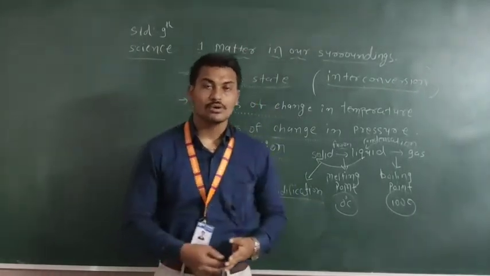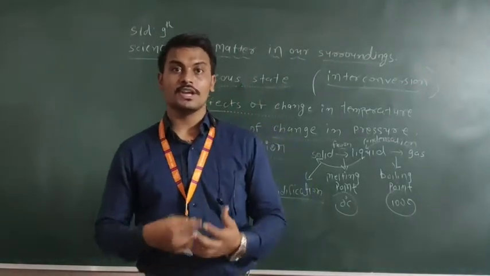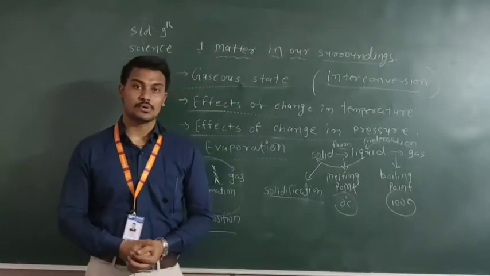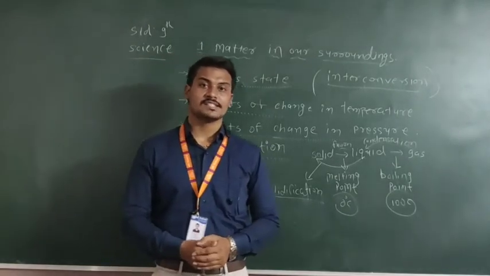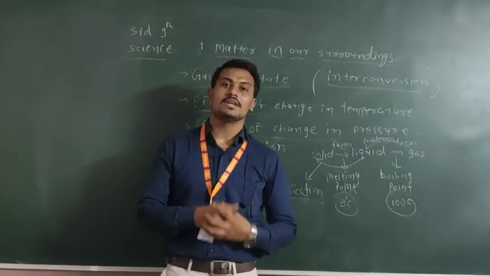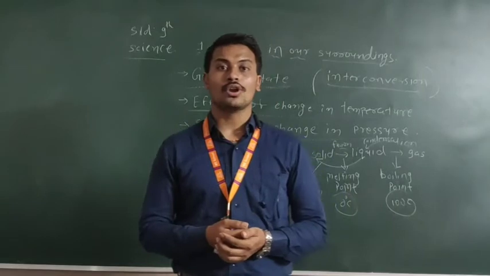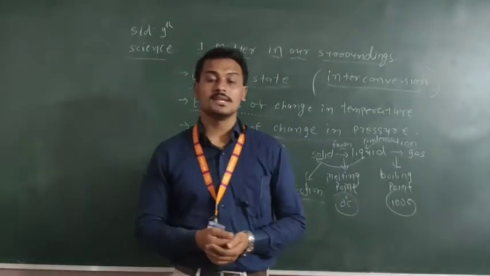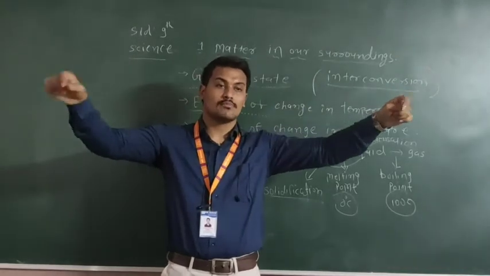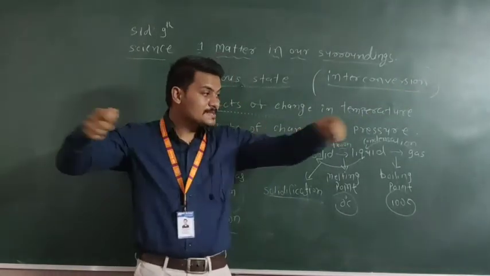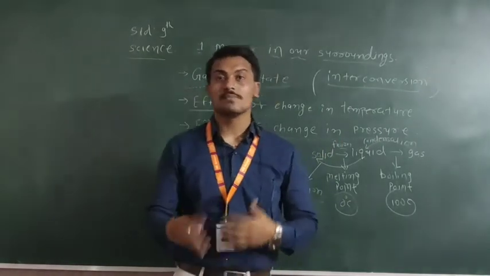These are the 4 different things which increase the evaporation process. First, increase the surface area. If your mother tries to dry clothes, she spreads your clothes because she wants to increase the surface area, so evaporation becomes faster.